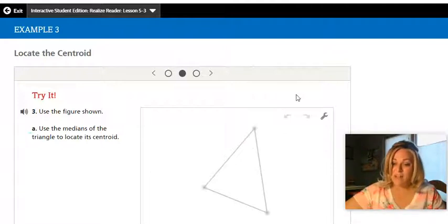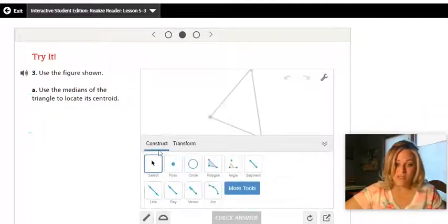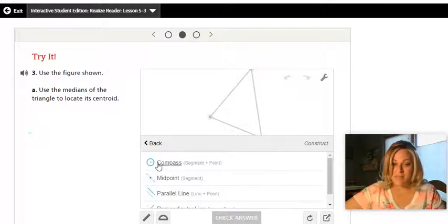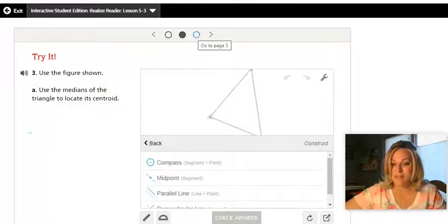And if you can, do it on this program. Use the construction tools, use the compass, find the midpoint, and then go across. And if it's difficult for you on the computer, then do it on paper and pencil. Use an actual compass and figure out where the centroid would be located on any triangle.